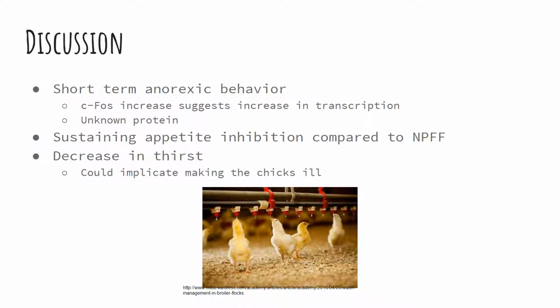The chicks also had a decrease in thirst and water intake. This behavior is different than most other neurotransmitters and peptides that also inhibit hunger. The lack of thirst could imply that the chicks were retaining more water than usual, or even that the addition of NPAF made the chicks feel ill. Further investigation into this matter should be looked at.